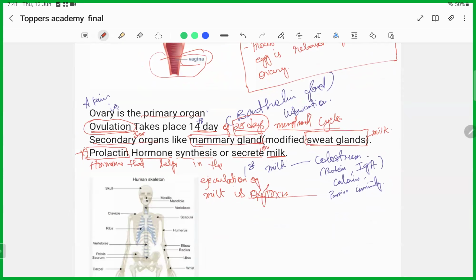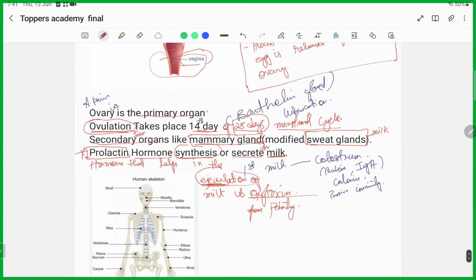Okay, so please be very particular about the synthesis and the ejection. If the question is about the hormone that helps in the synthesis or secretion of milk, then it will be the prolactin hormone. But if the question is particular about the ejection of the milk from the mammary gland, it will be the oxytocin from the pituitary gland. Please be aware of this difference.